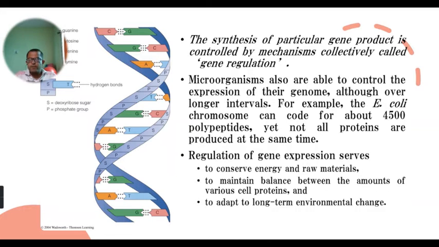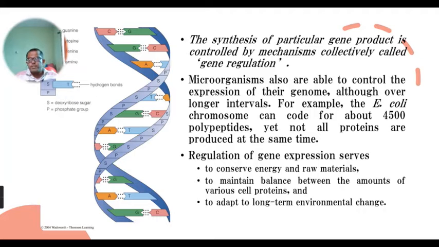Such a large amount of information is present on the E. coli chromosome. But all these 4,500 polypeptides are not produced at a time. They are expressed or produced according to the conditions which this E. coli bacteria faces. So this is the regulation.